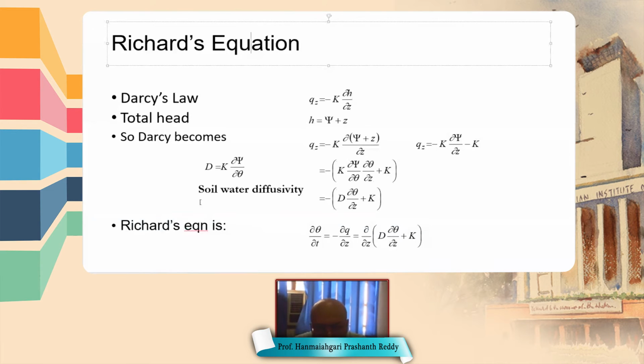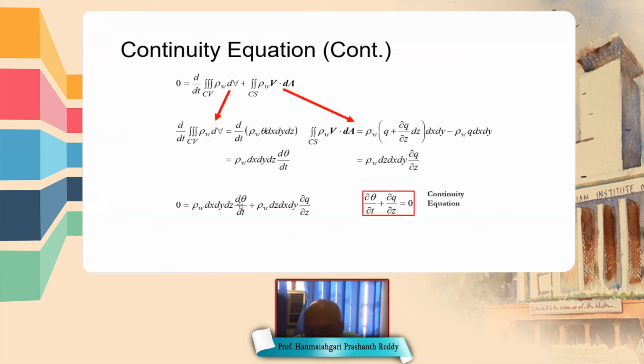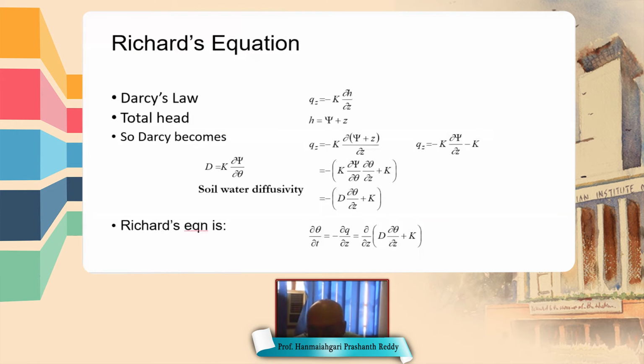But from the continuity equation earlier, we have derived dou theta by dou t is equal to minus dou q by dou z. So we can differentiate this. That is, dou q by dou z is equal to dou by dou z of minus D dou theta by dou z plus k.